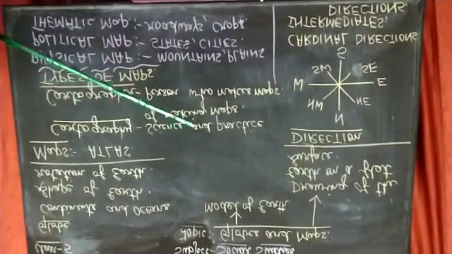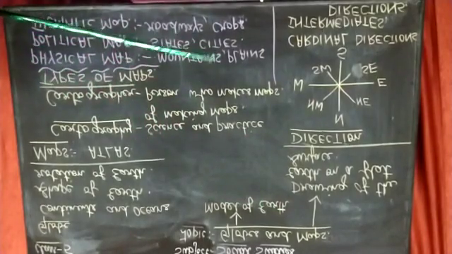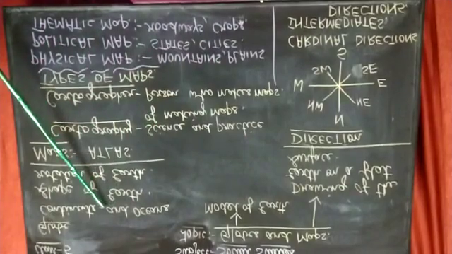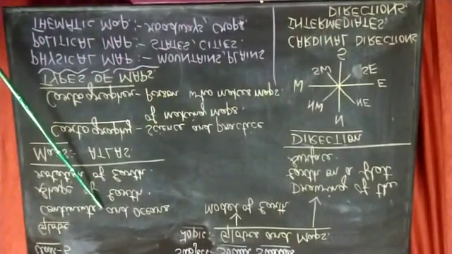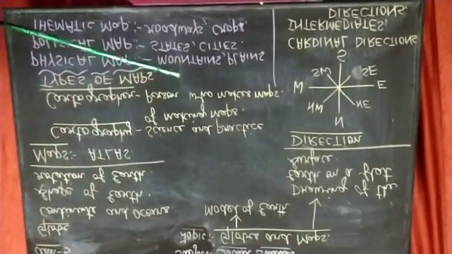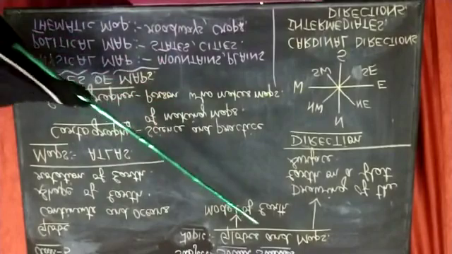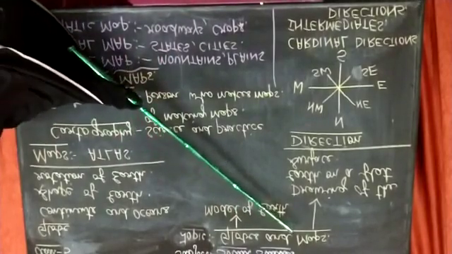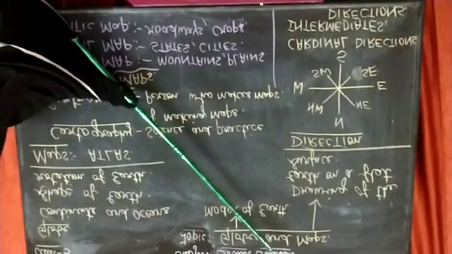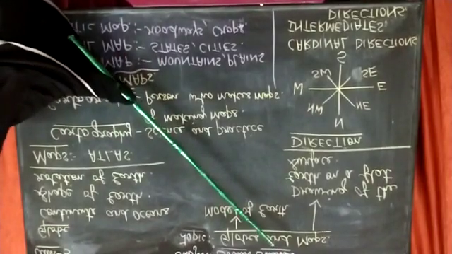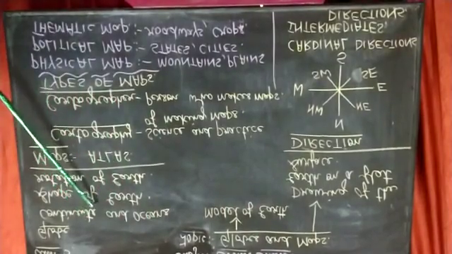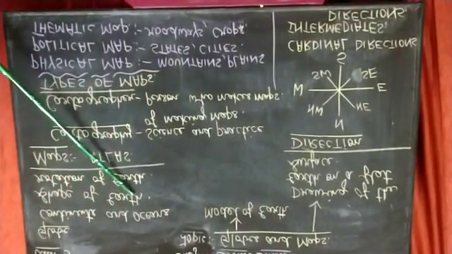Now why is it more comfortable for us to use maps than globes? Actually, globes are difficult to carry. We cannot carry a globe in our bag or in our pocket. But maps are easy to carry. We can carry them even in our pockets or in our school bags. It is very convenient. And in a globe, we can only know about the continents and oceans.